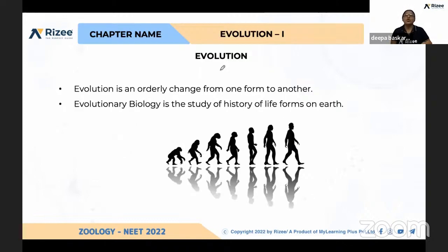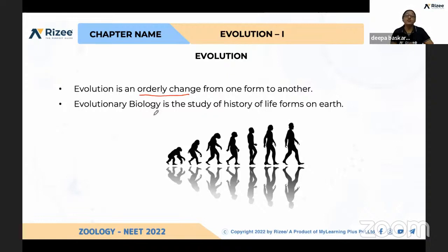Yeah. So first, what do you mean by evolution? Evolution is orderly change from one form to another. Because everything is getting changed day by day. Not only climatic conditions, all the facilities available in the habitat for that particular organism are changing day by day. So based on those changes, the organism is getting evolved. It is also getting changed and getting adaptations to the changed environment. That is called evolution.